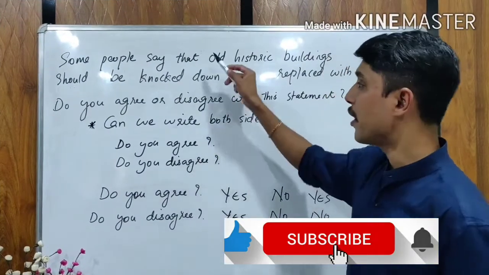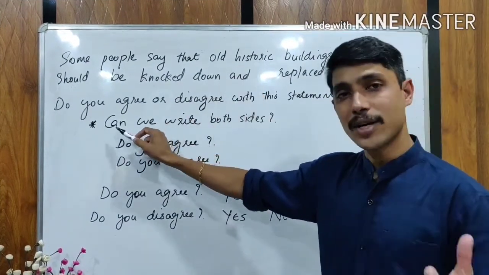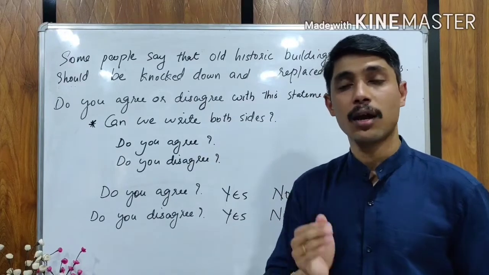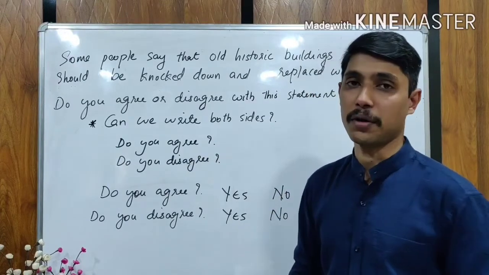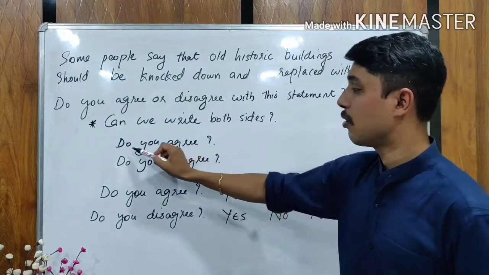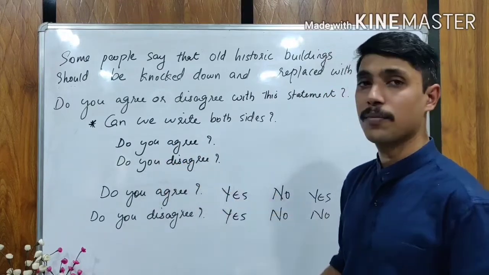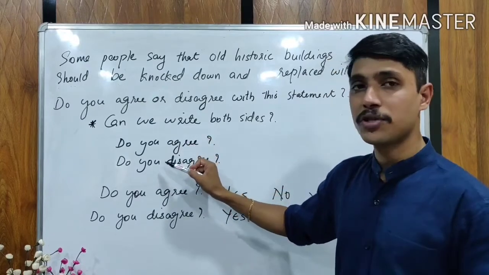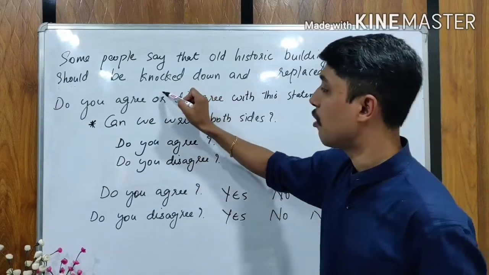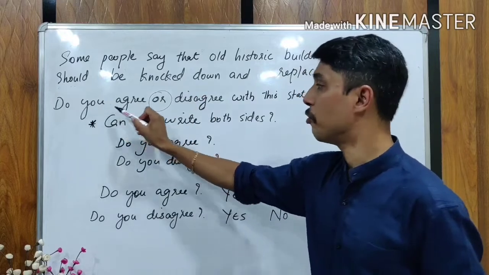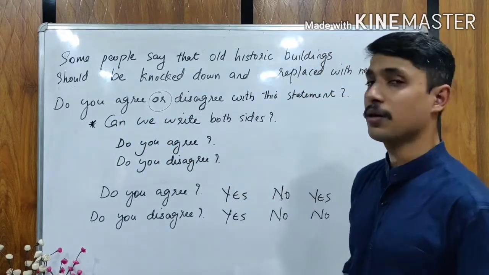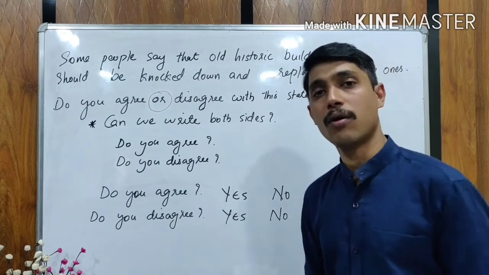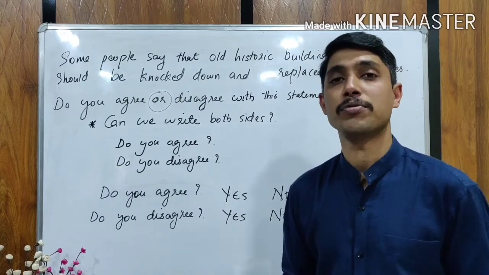Dear friends, you have already seen the question. So I will answer the first question. Can you write both sides? That means, can you write agree and can you write disagree for the same statement? Look at these two questions. Do you agree? Do you disagree? These are two interrogative statements, and they are made into a compound sentence by using or. That means, do you agree or disagree with this statement? From the question it's very clear that you have only two options, either agree with it or disagree with it. There is not even a third option left for you.